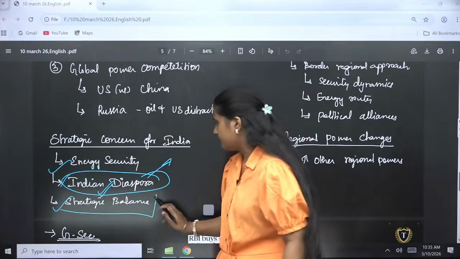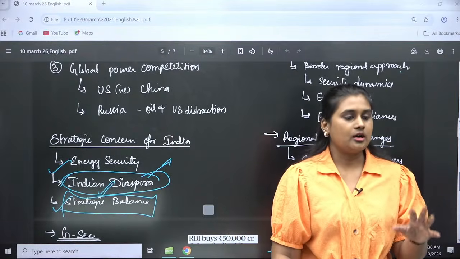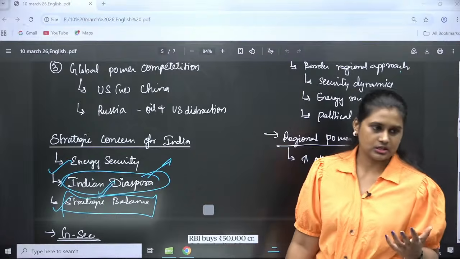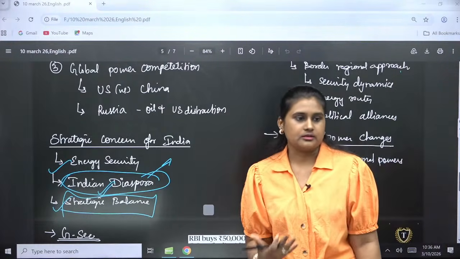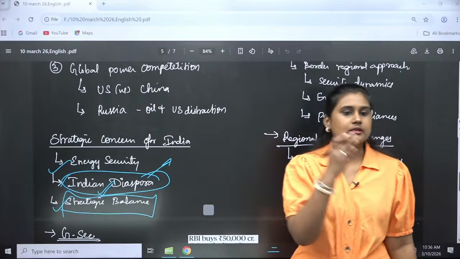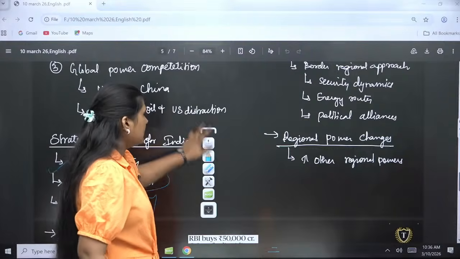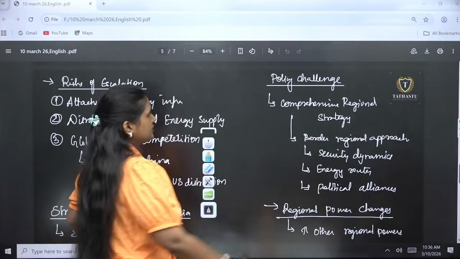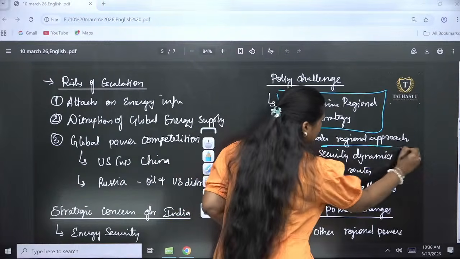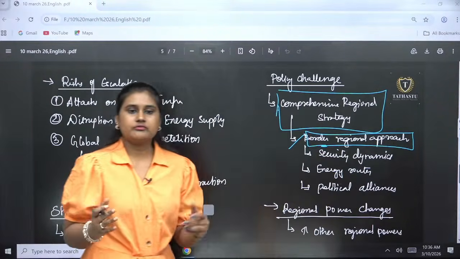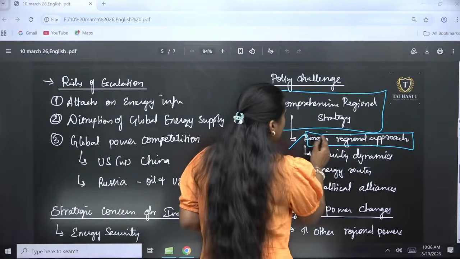And the strategic balance: we cannot always rely upon the US, we need other independent powers and independent states that have different and multiple collective interests. Instead of following one particular country's idea, there should be collective ideologies. Other than that, there will be policy challenges. First is a comprehensive regional strategy, a broader regional approach, where we are closely related with Israel, Iran and everything. So border management will be a major issue here.